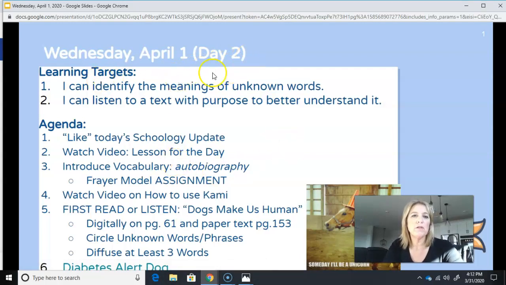Wednesday, April 1st, day 2. I can identify the meanings of unknown words. I can listen to text with purpose to better understand it. Again, we talked about today's Schoology update. You're going to watch this video I'm making right now, and we're going to talk about the word autobiography. So you're going to look up there, there's a Frayer assignment, and I'll show you where that is and how you do that. Then you're going to watch a video on how to use Kami.